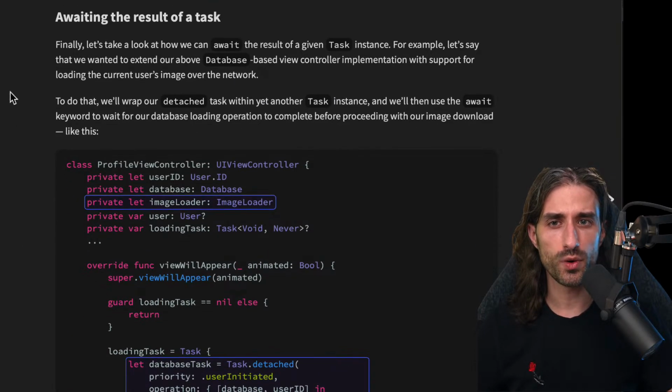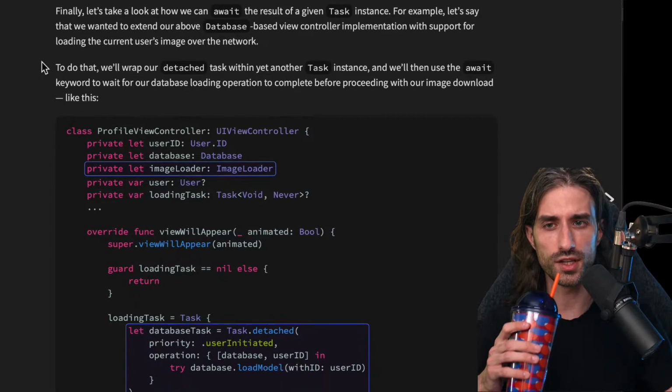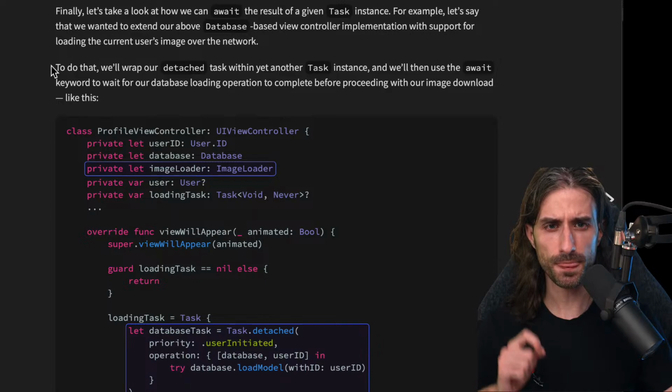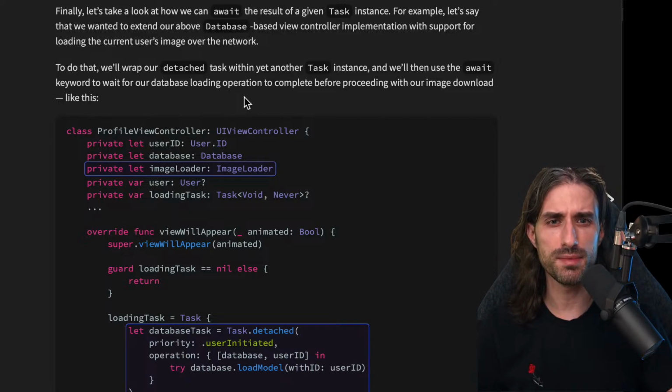Next part is about awaiting the result of a task, because up until now we've only seen tasks that were doing side effects, but a task can also return a value. So finally, let's take a look at how we can await the result of a given task instance. For example, let's say that we wanted to extend our above database-based view controller implementation with support for loading the current user's image over the network. To do that, we'll wrap our detached task within yet another task instance, and we'll then use the await keyword to wait for our database loading operation to complete before proceeding with our image download.